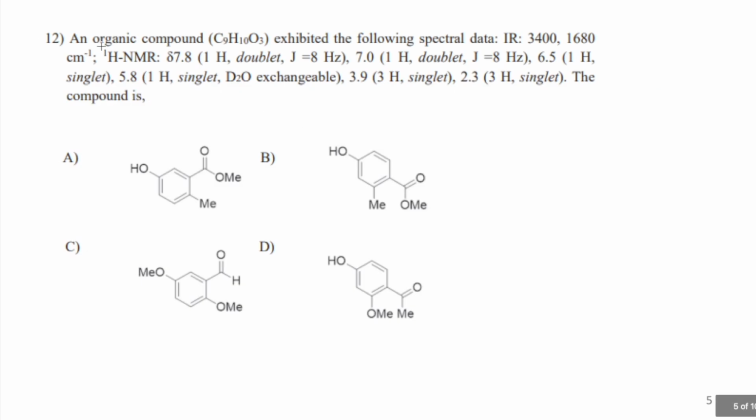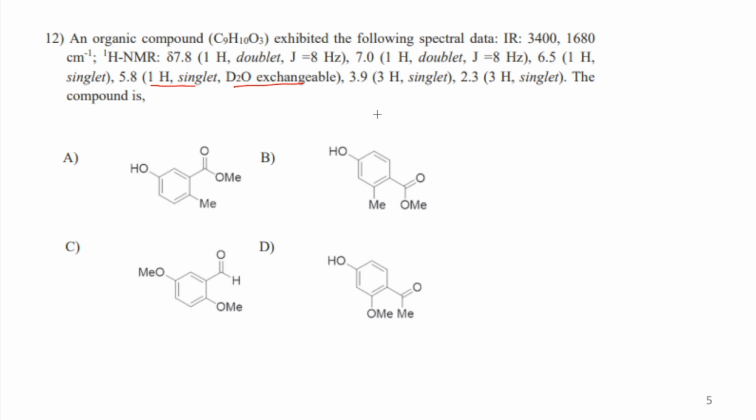Okay, here in this question it says an organic compound C9H10O3 exhibits the following spectral data. IR is given to you as 3400 and 1680 centimeter inverse. Proton NMR is given to you 7.8, and these are the values. There are J couplings as well which are happening, so let's look at that later on. And it is given one hydrogen singlet which is D2O exchangeable, and then you have 3 hydrogen singlet, 3 hydrogen singlet, and what is the compound?